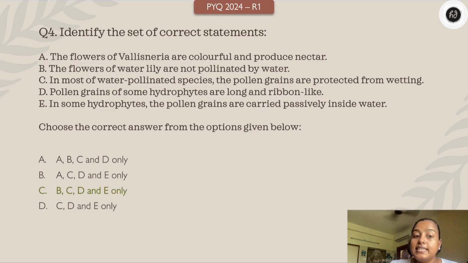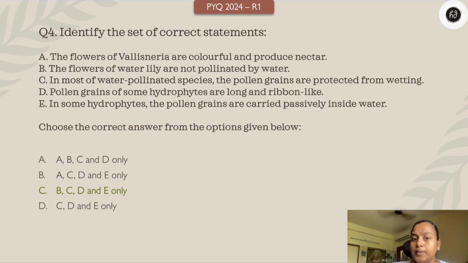So they are saying B, C, D and E only. Yup. B, C, D and E only are true, which means A is wrong. Why is A wrong? Vallisneria, is it colorful? Does it produce nectar? No. Neither. It is not colorful and it won't produce nectar. So it's absolutely a false statement.